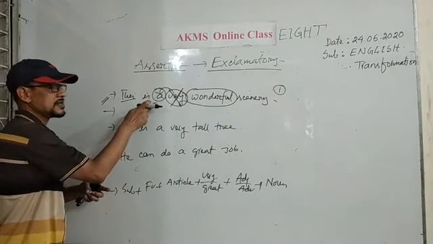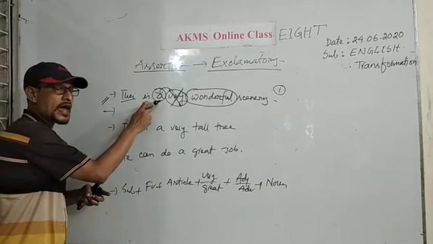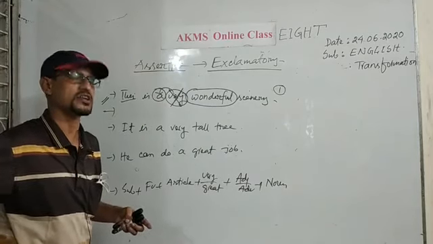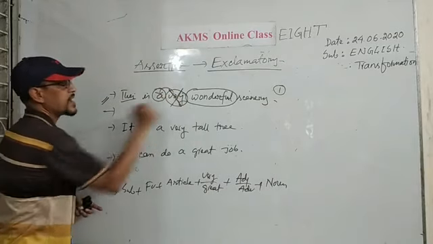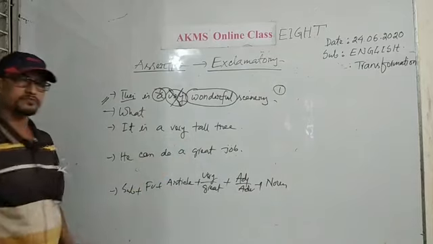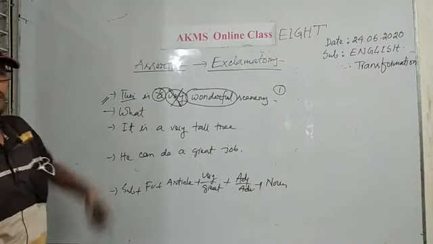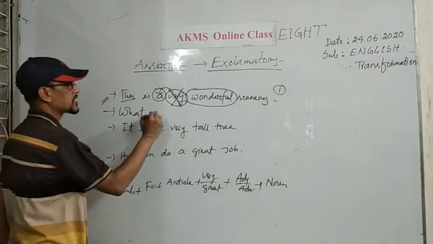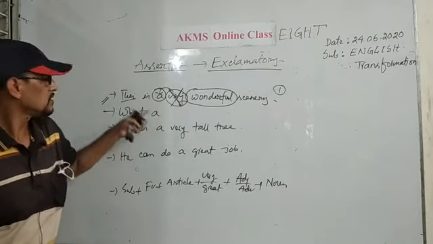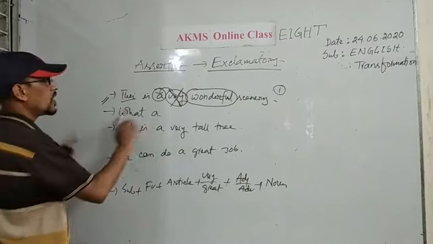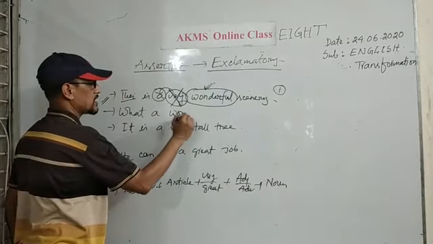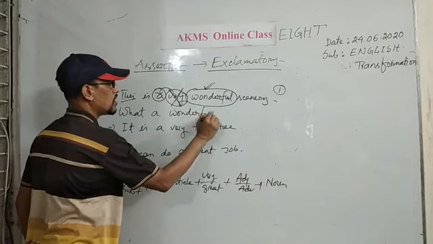Yes, there is an article. By erasing very or great, I will use the article a. It may be changed, a or an. What a, then I will use the adjective. What a wonderful scenery.